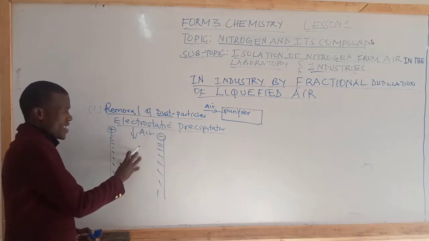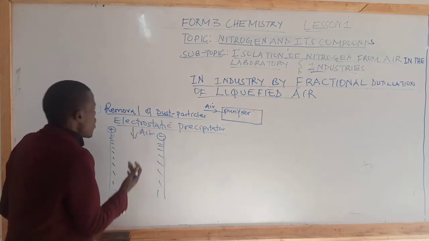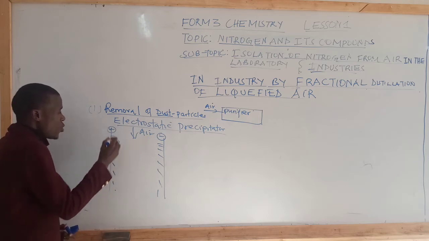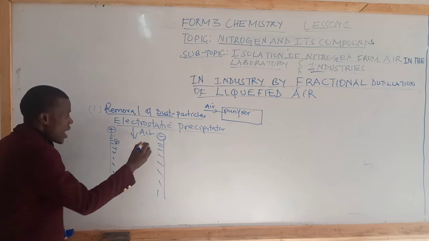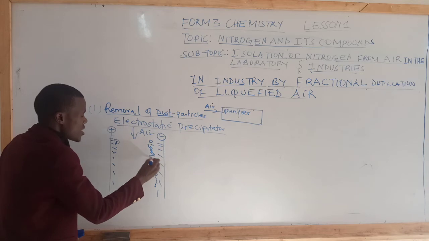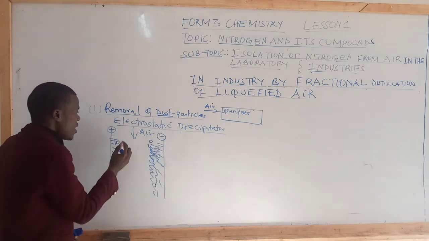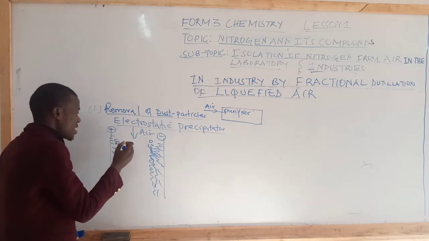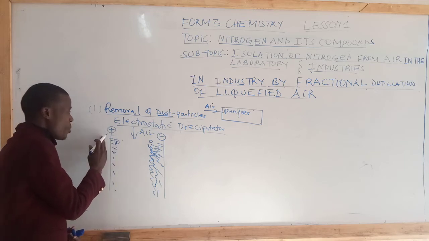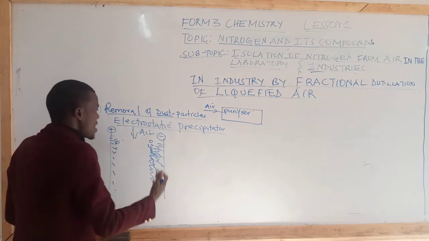So the negatively charged dust particles will migrate to the positively charged wall, and the positively charged dust particles will migrate to the negatively charged wall.